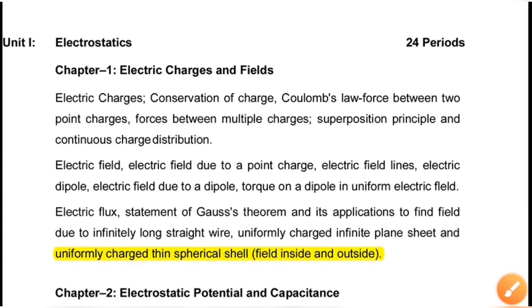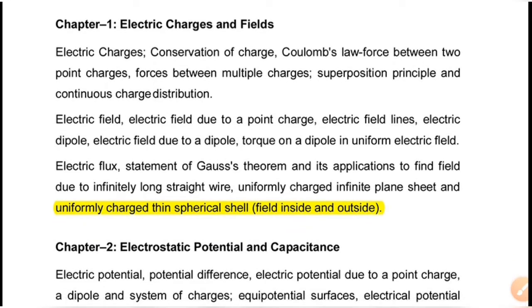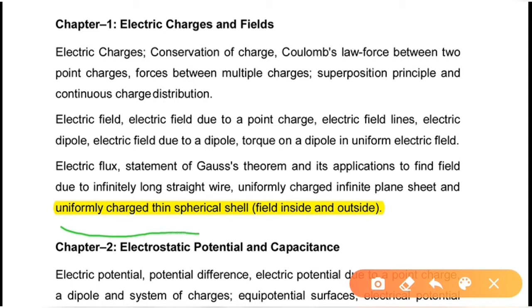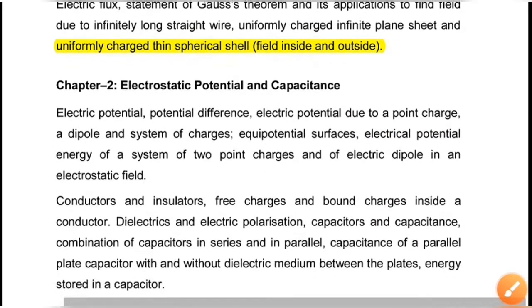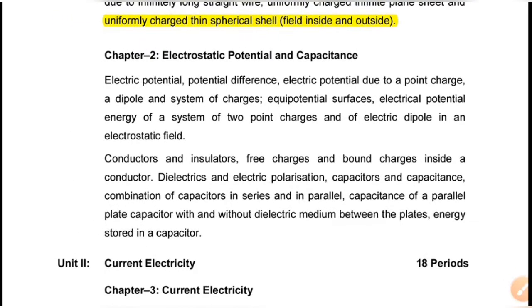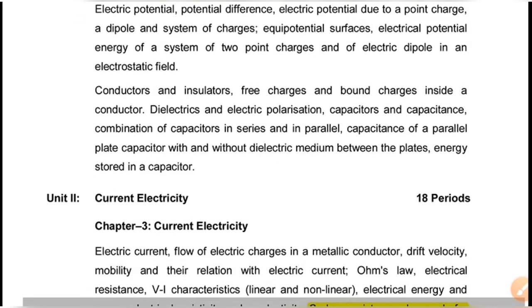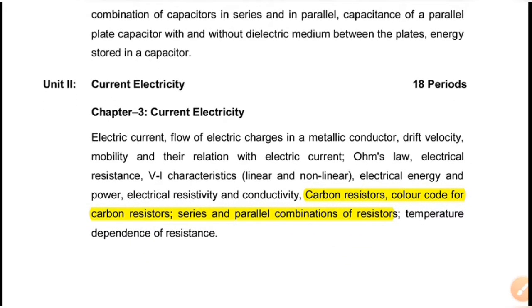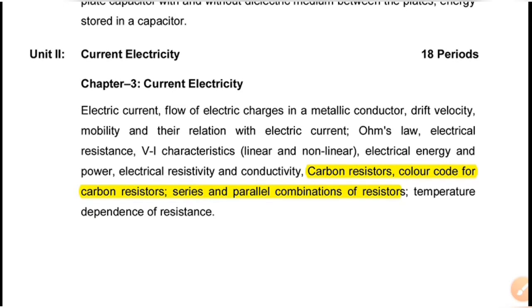In the first chapter, electric charges and fields, the deleted portion is the last topic, that is electric field due to the uniformly charged thin spherical shell, the field inside and outside. We already studied that the electric field inside a spherical shell will be 0. It is an important question, maybe asked for 2 or 3 marks. It is only deleted in the first chapter, so there is no big issue. In the second chapter there is no deletion, so we have the same syllabus as it is, and we have finished it, no problem.